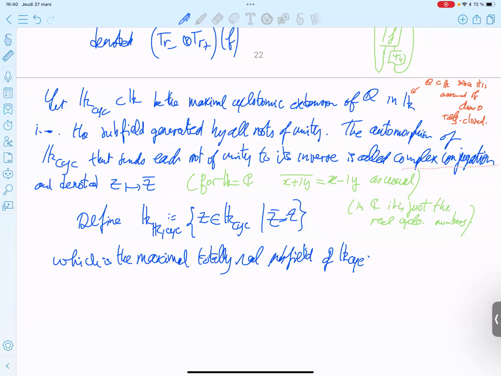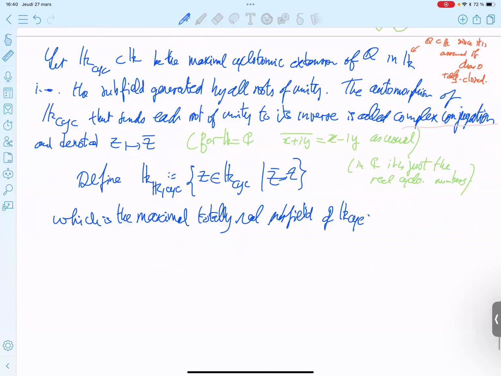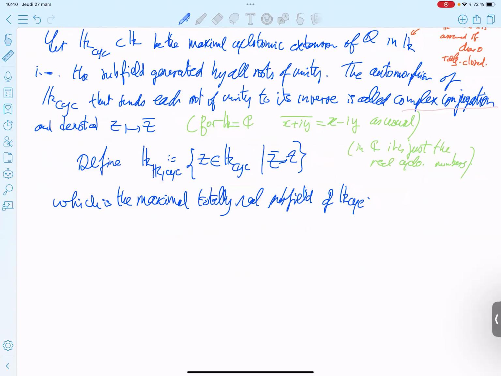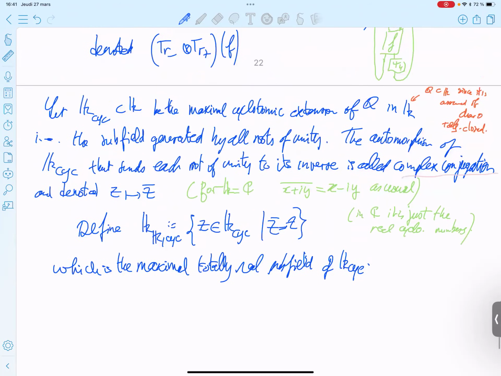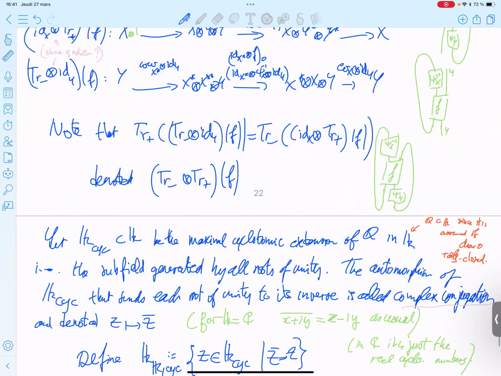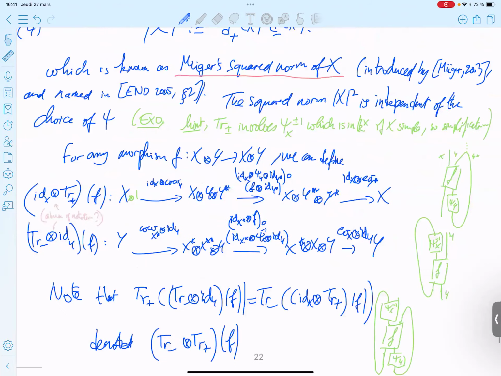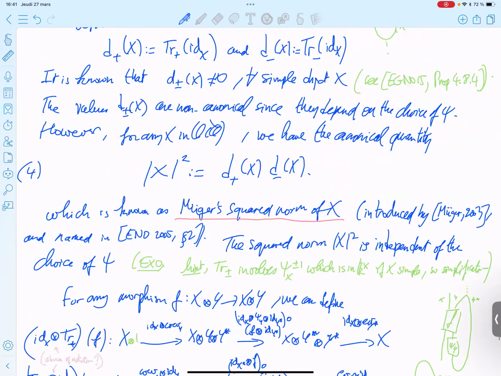So again, by a result in Annals paper by Etingof, Nikshych, Ostrik, we know that the square norm is a totally positive algebraic integer here. When I said you have to be careful with this notation, it's a result to prove that this is a positive number.